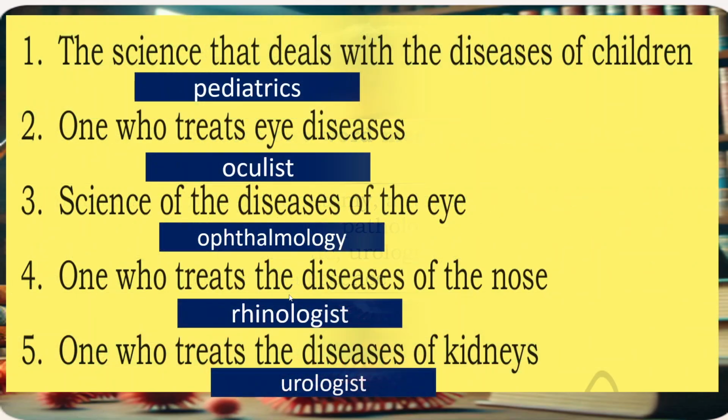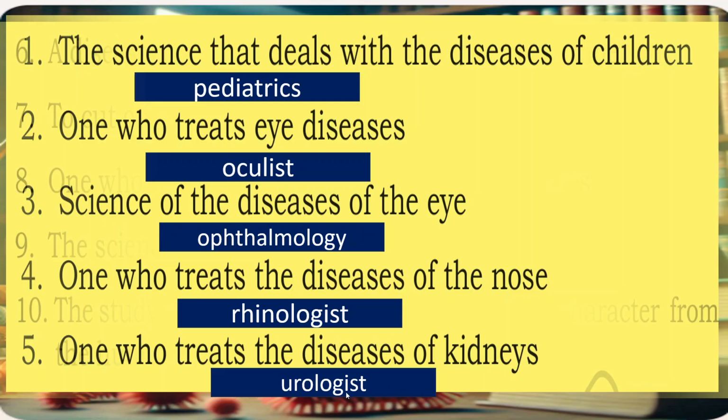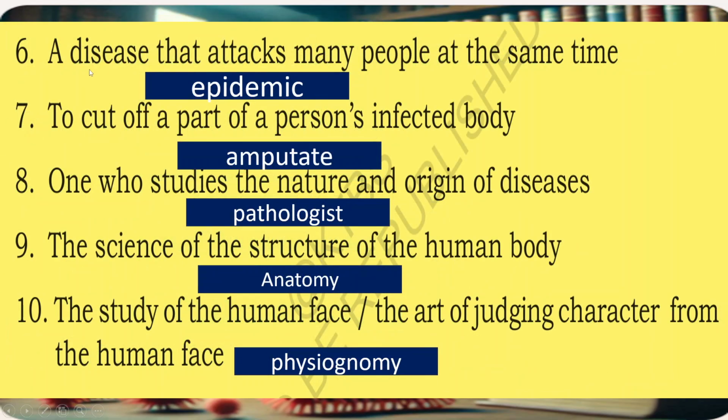1. The science that deals with the diseases of children, pediatrics. 2. One who treats eye diseases, oculist. 3. Science of the diseases of the eye, ophthalmology. Fourth, one who treats the diseases of the nose, rhinologist. Fifth, one who treats the diseases of kidneys, urologist. Sixth, disease that attacks many people at the same time, epidemic. Seventh, to cut off a part of a person's infected body, amputate. Eighth, one who studies the nature and origin of the diseases, pathologist.